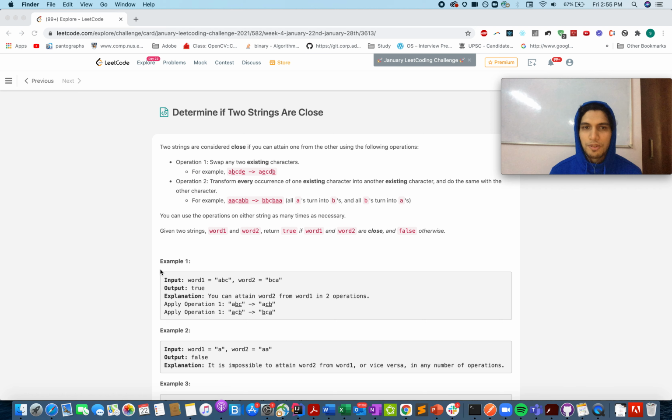The rules are as follows. You are allowed to swap any two existing characters present in the string. For example, A and E are getting swapped in their position. That means it's kind of an anagram thing.